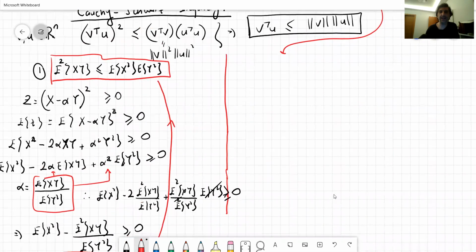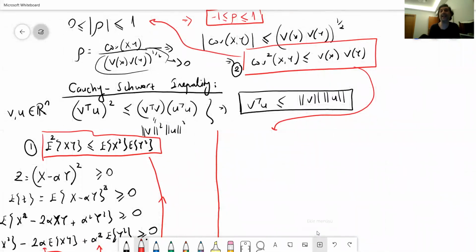Now a similar application here. This time, the title of the bonus video was proving that correlation is between -1 and +1. Therefore, we need to prove this. We are going to follow a similar strategy here, but note that now we need a covariance term. Applying this approach will not lead to a covariance term here. So I'm going to do a very similar thing. This time, just define it this way, with this sign, which means definition. So z is defined this way.